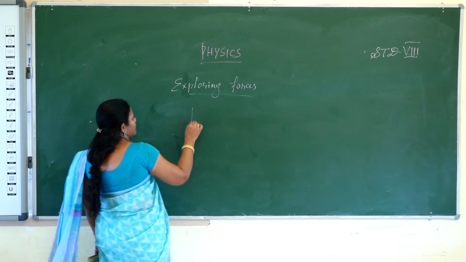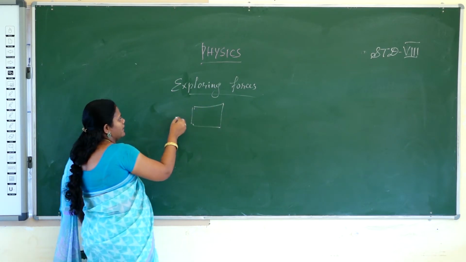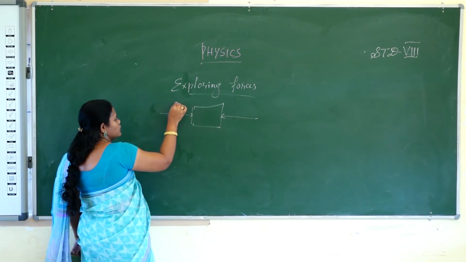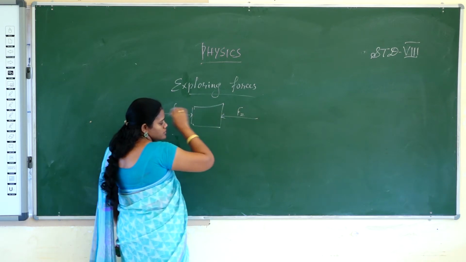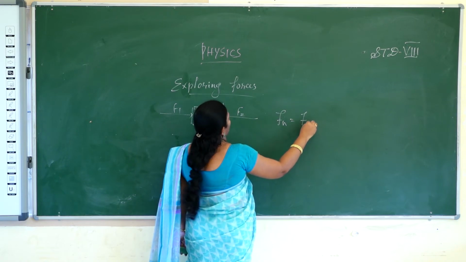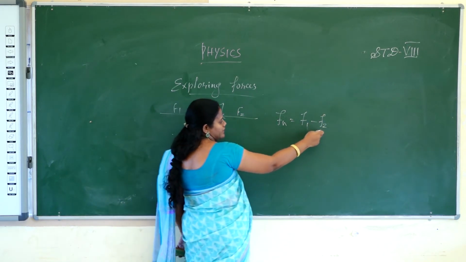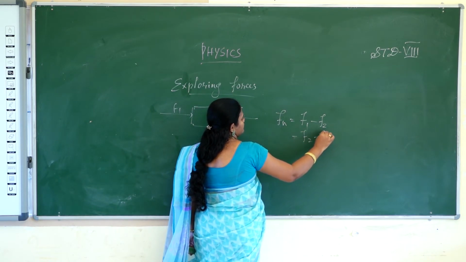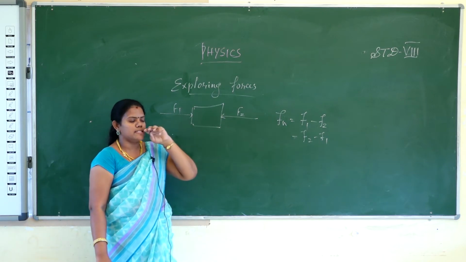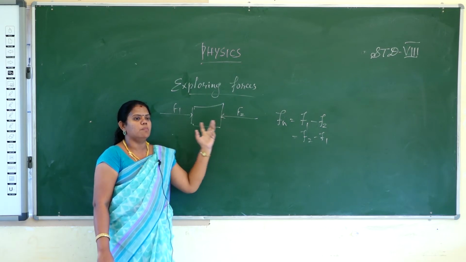For example, consider the desk like that. One man applies force on this side, one man applies force on the other side. That is called F1, that is called F2. So net force is F1 minus F2. Suppose the second force is greater, then F2 minus F1. That is the net force. Net force is nothing but the addition of all the forces.